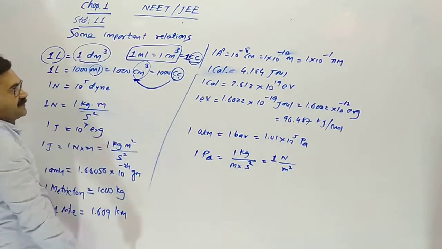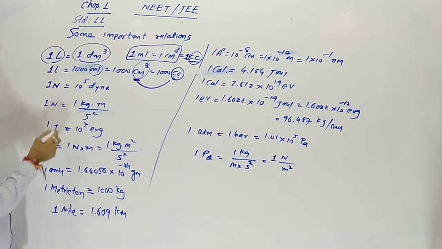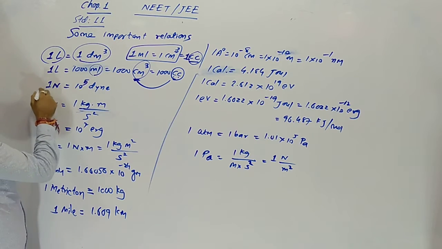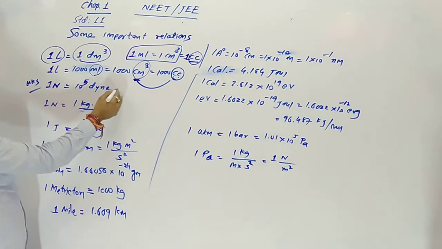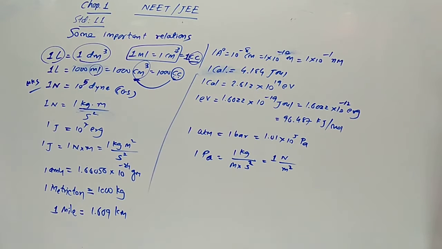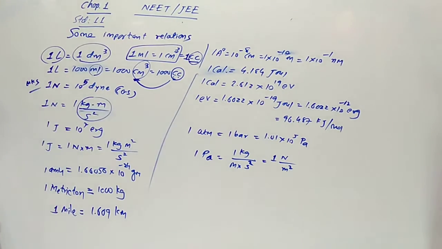Cubic centimeter. Yes. 1 Newton, force, we are taking in Newton, which in CGS is dyne. 1 Newton equal to 10 raised to 5 dyne. So actually 1 Newton is a kilogram into meter per second square.